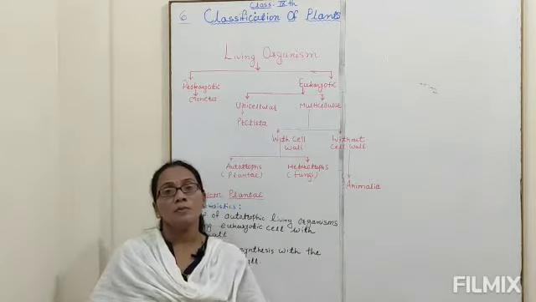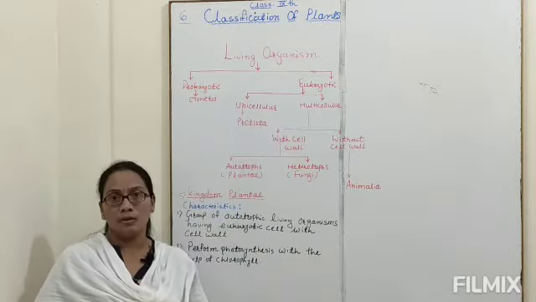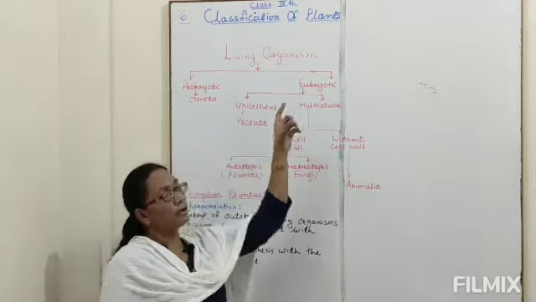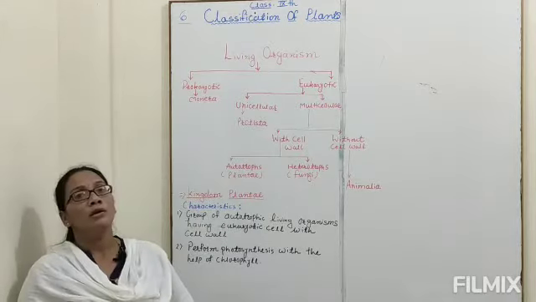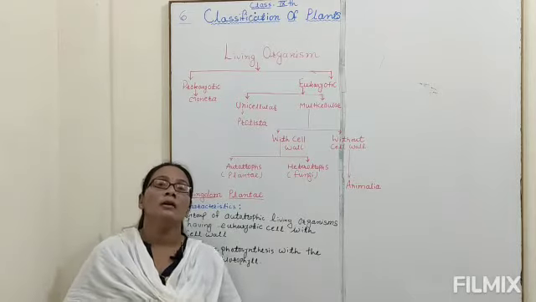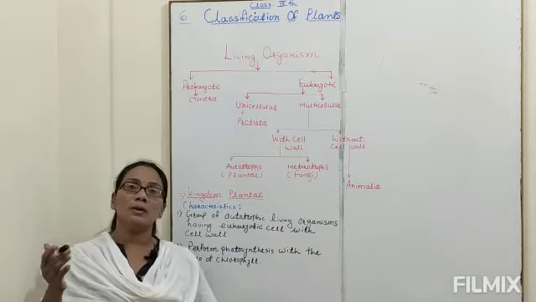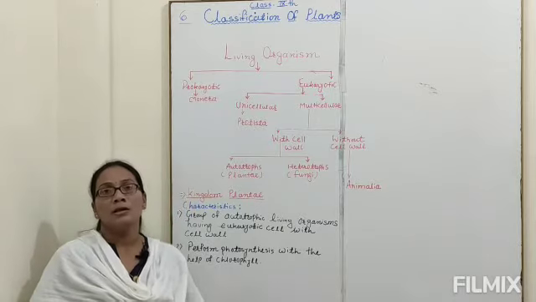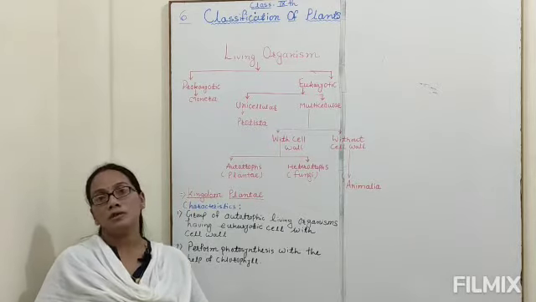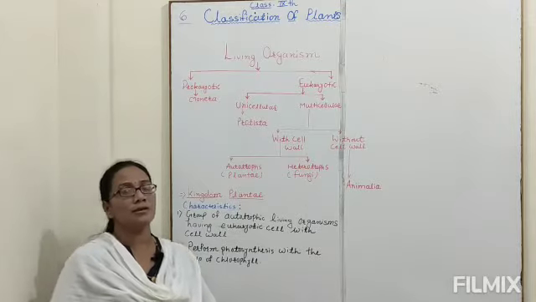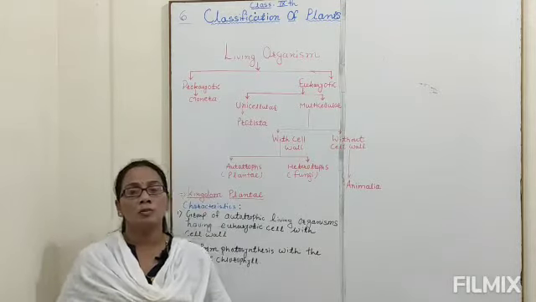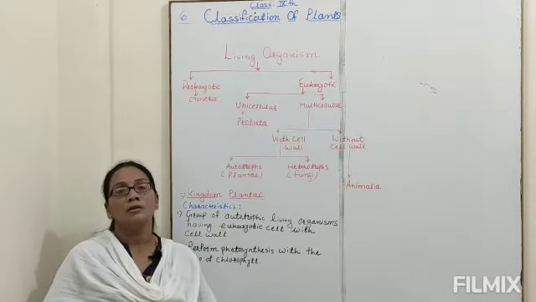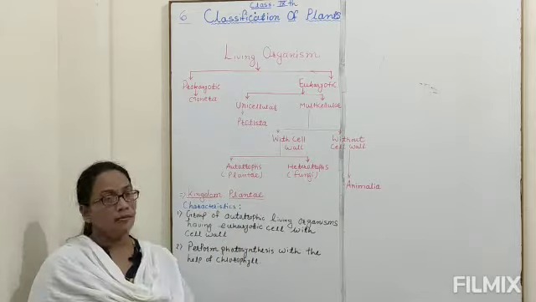Eukaryotic cell. Now what is meant by a eukaryotic cell? In a eukaryotic cell, a true nucleus is present. Eu means true and karyon means nucleus. The nucleus is well developed and the nuclear material, also called genetic material, is present inside the nucleus and it is surrounded by the nuclear membrane. And most of the cell organelles like mitochondria, Golgi body, all these cell organelles are present in a eukaryotic cell.